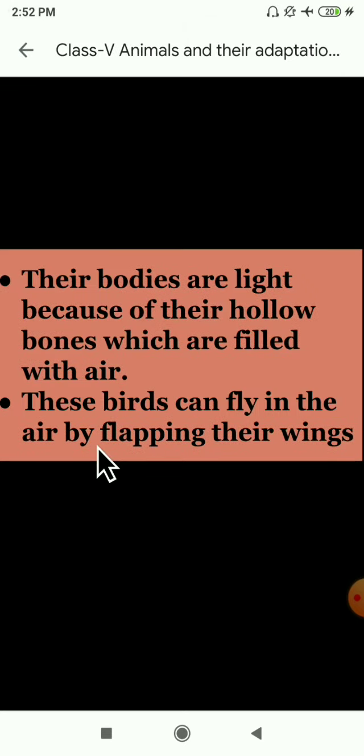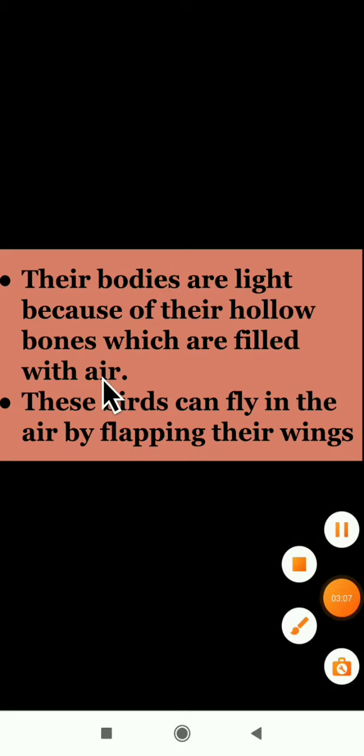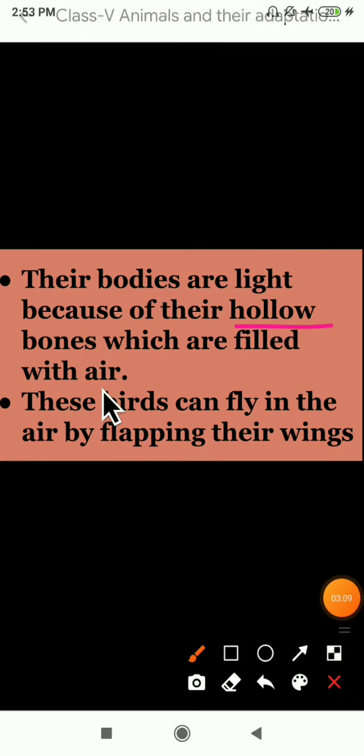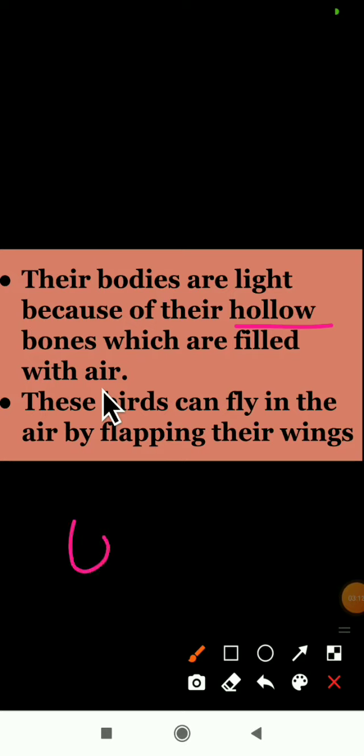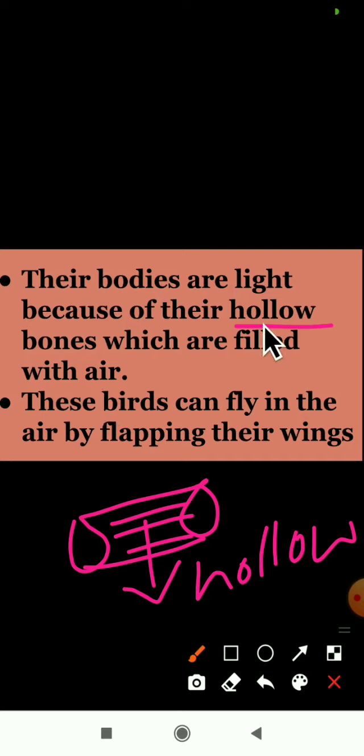Let us see the next point here. Their bodies are light because of their hollow bones, which are filled with air. Dear students, what is the meaning of hollow? Hollow is nothing but an empty space. Consider one bone. Inside it there is completely empty space. For that reason we call it hollow. Inside the bone there is nothing present. It is empty space inside the bones. For that we call it hollow.